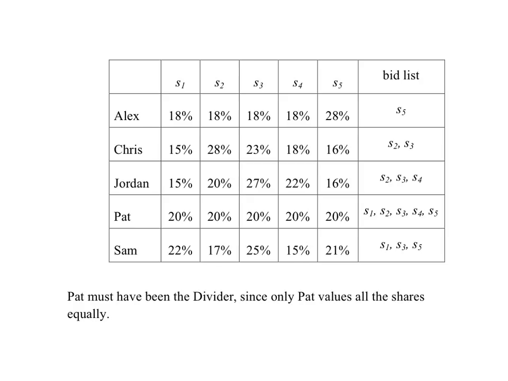As for bid lists, well, Pat values everything equally and considers each share to be a fair share. For the other players, notice that 20% is going to be the threshold for fairness for all of them. It doesn't matter, because of the way the information is given here, if it turns out that Alex thinks the whole piece of land is worth $10 million and Chris thinks it's only worth $100,000.